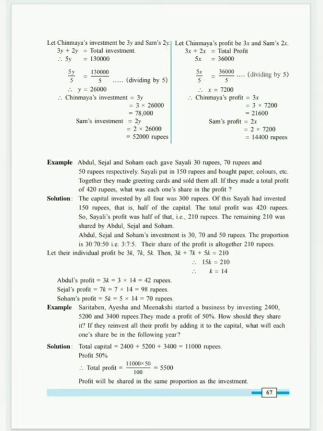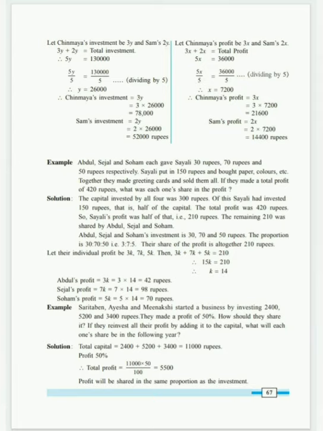So out of the total money invested, 50% is contributed simply by Saili and 50% by the three people, Abdul, Sejal and Soham. So whenever we distribute the share, out of the entire share we have to give 50% to Saili and the remaining 50%, depending on their ratio, to Abdul, Sejal and Soham.